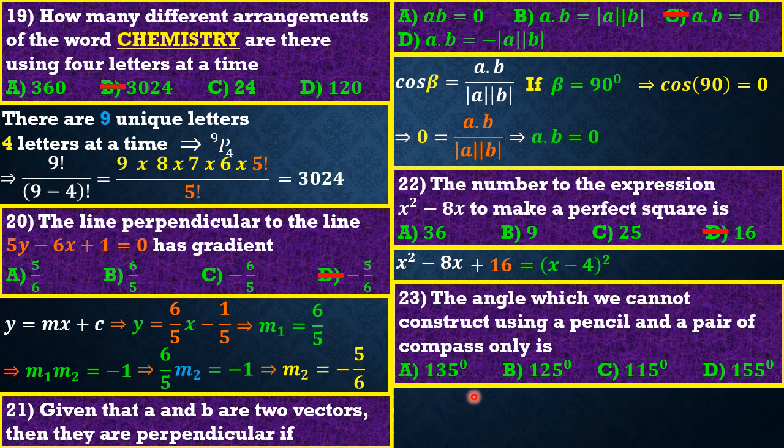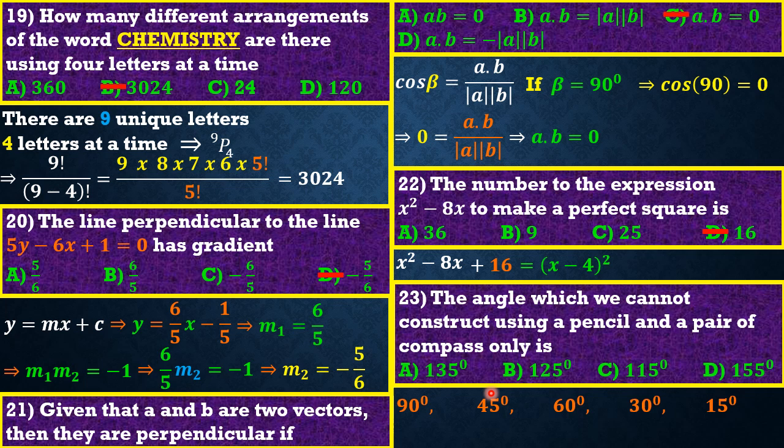In Form 5, we were taught how to construct angle 90, right? So let's see the angles that we can construct using a pencil and a pair of compasses. We have angle 90 first. We can bisect 90 to get 45. We can construct angle 60. We can bisect 60 to get 30. We can also bisect 30 to have 15. We can bisect 45 to have 22.5, and so on. These are the famous angles that we can construct using a pair of compasses and a pencil.